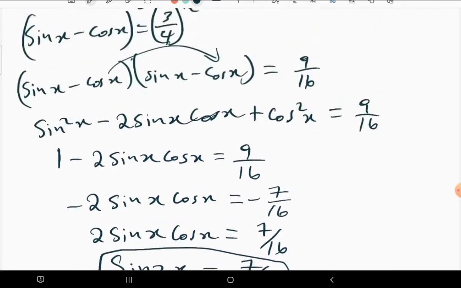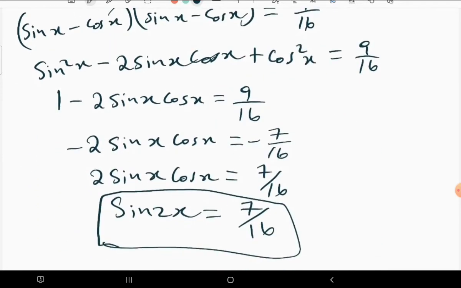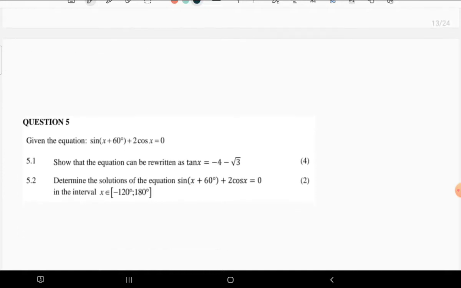On that note, the trig lesson here was to know that squaring both sides doesn't change the nature of the question. It just helps you deal with it and gives you more identities than before. So this is what we have for this question. Do we have another question? No.